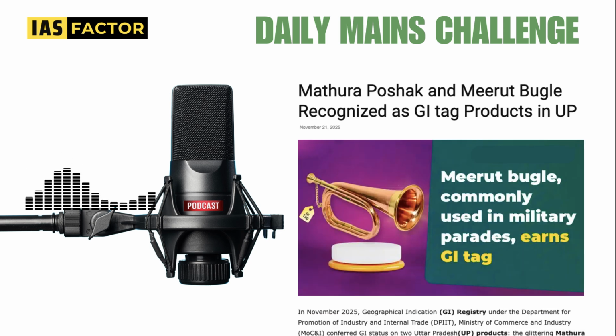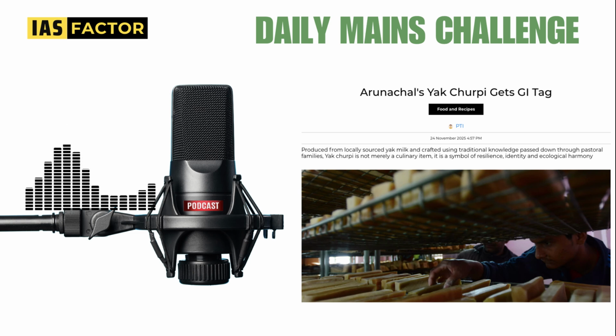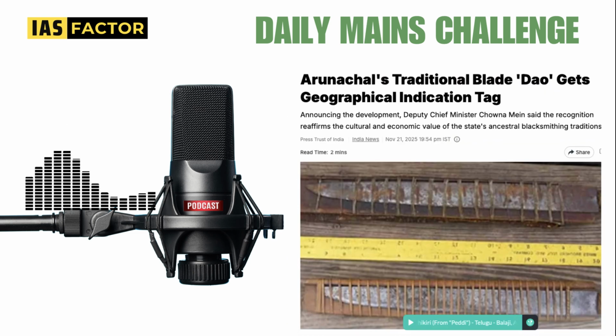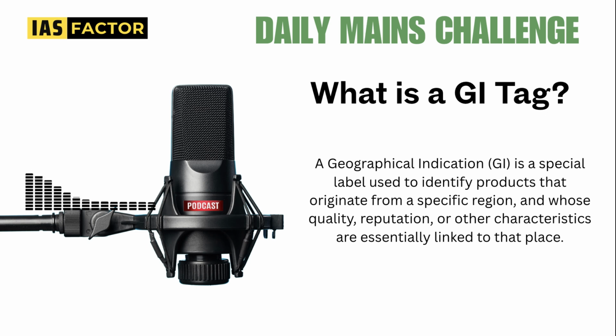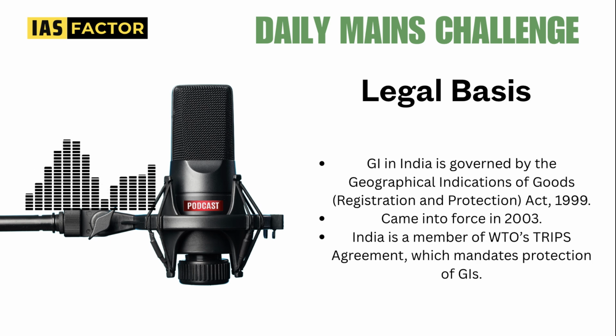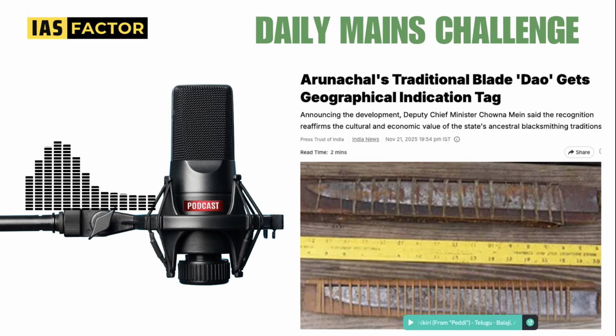All these things that I've just shown you are also important from the perspective of the prelims examination, but you should know how to write it. For that, you need points. So you should know what a GI tag is: any label used to identify products that originate from a specific region, whose quality, reputation, or characteristics are essential to that place. So geography is the main thing. When you get a question, you need to write what a GI tag means. You need to write one paragraph at least.